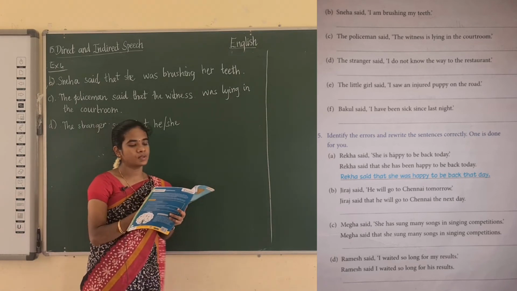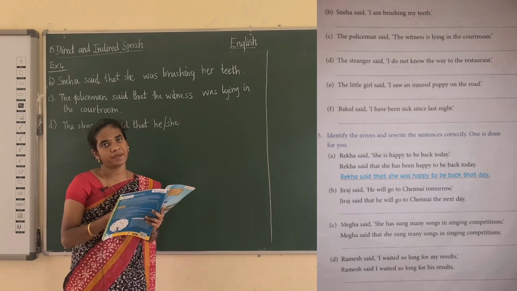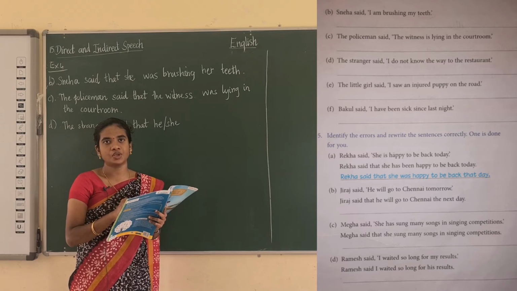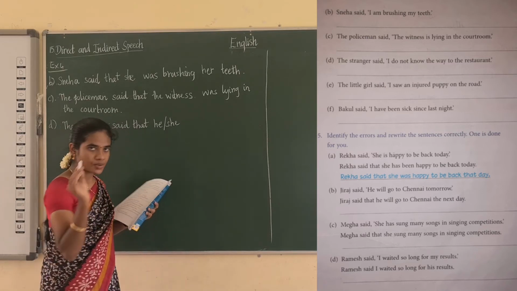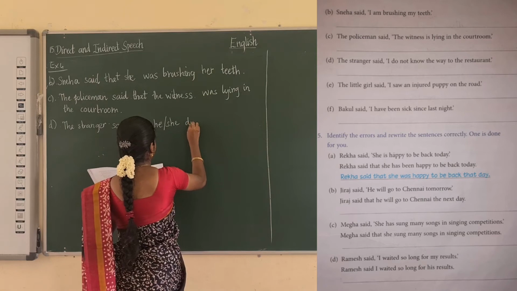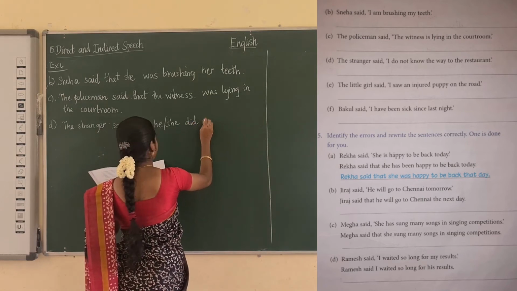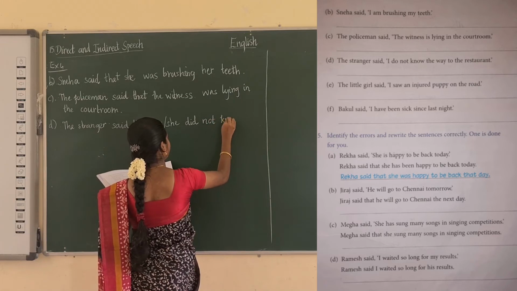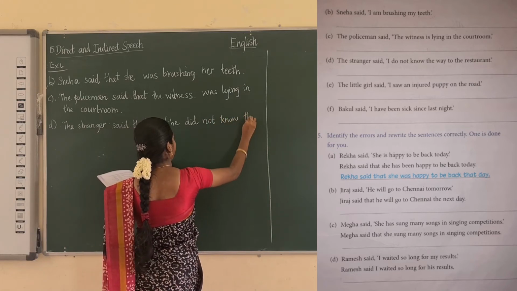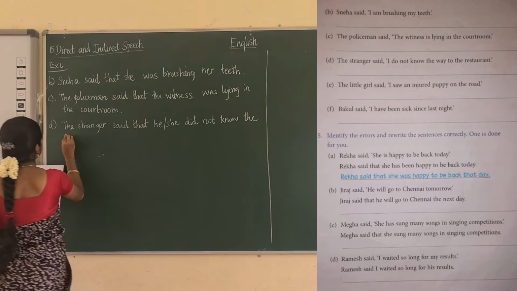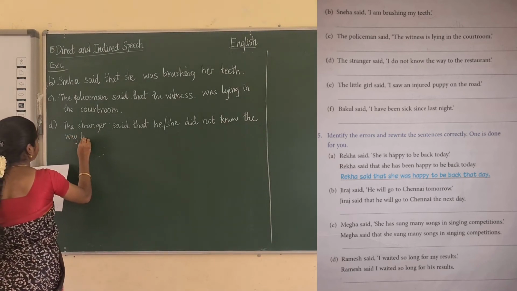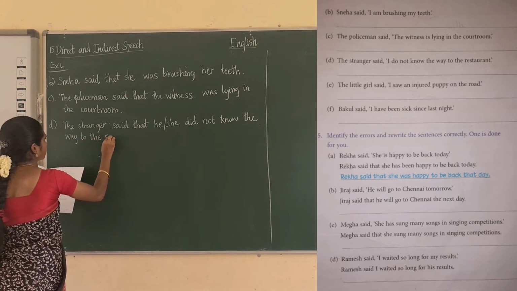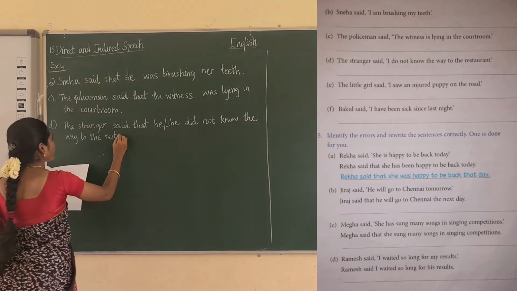Then see one, do. Do is the present tense. Present tense is changed into past tense. Do is changed into did. Did not know the way to the restaurant.